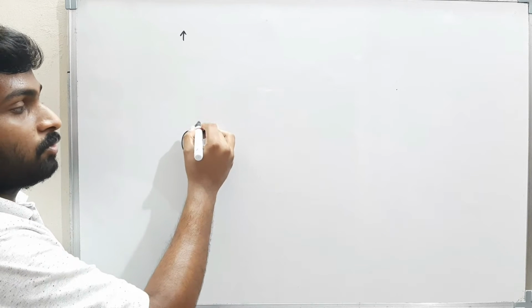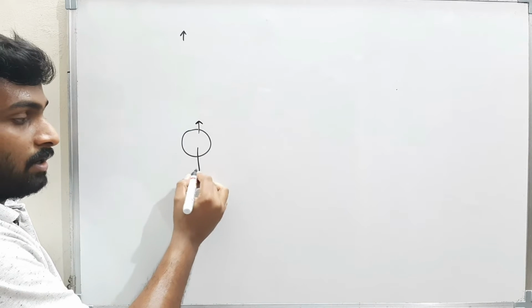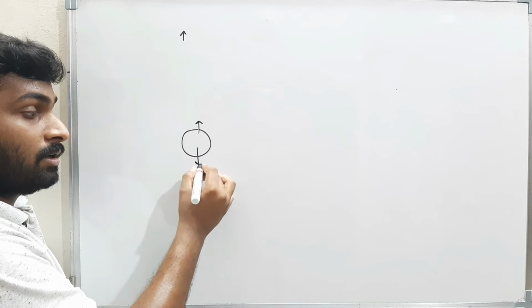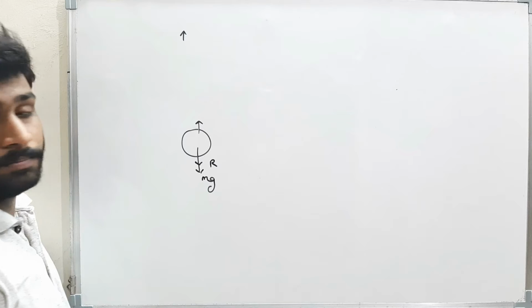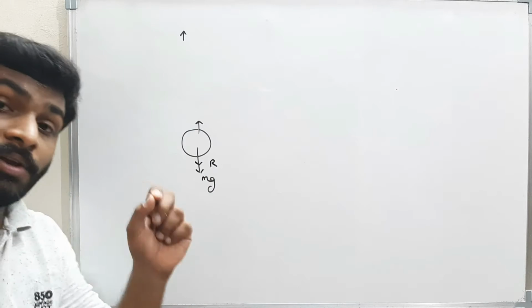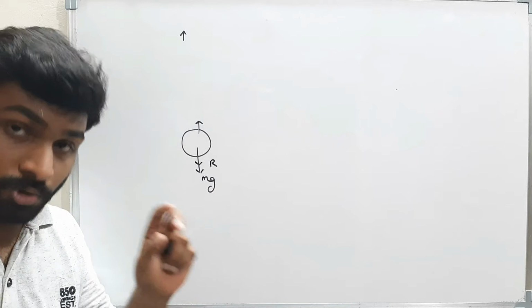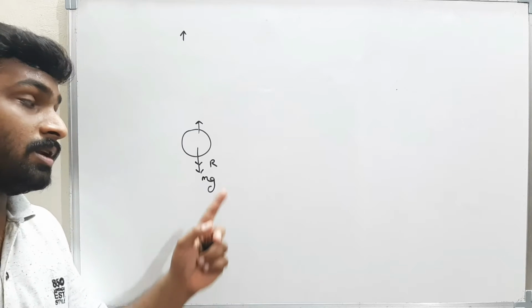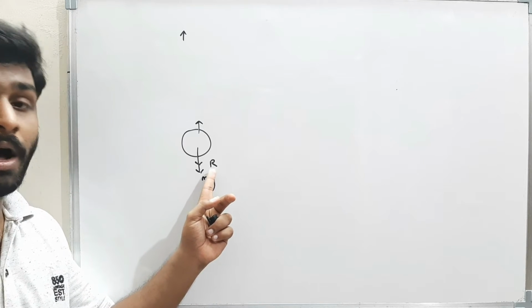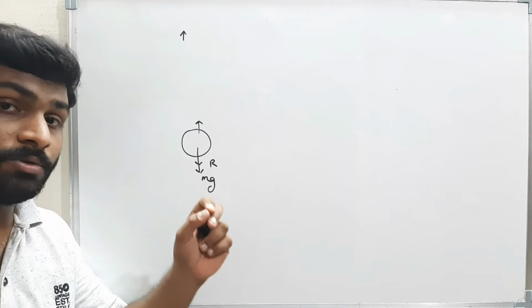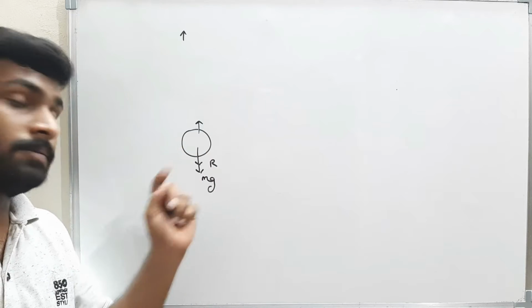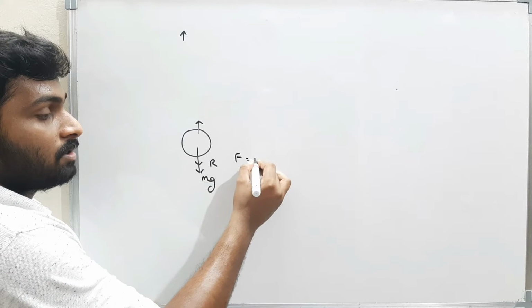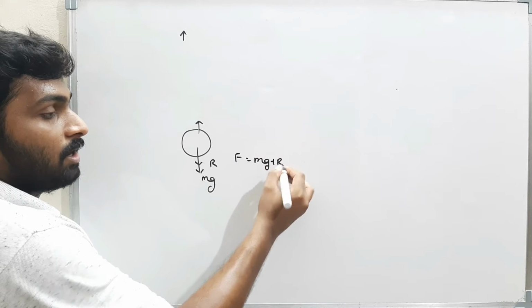That means when the body is moving upwards, there is the weight downwards, that is mg, and one more force acting on it, the frictional force r, where r is the frictional force due to the air. Usually we don't consider the resistance of the air, but when we do, r is the friction due to the air medium. Now what is the net force? The net force is mg plus r.